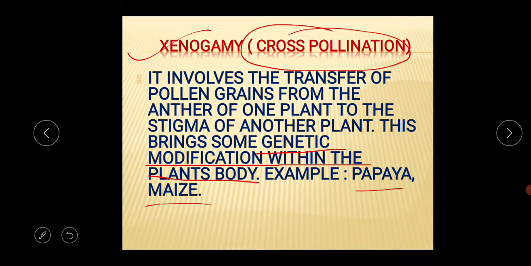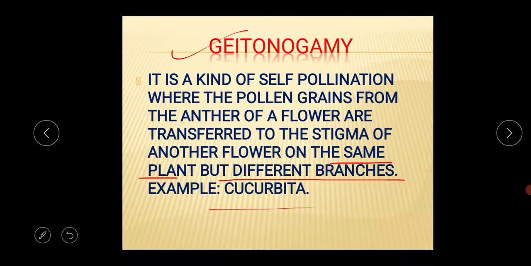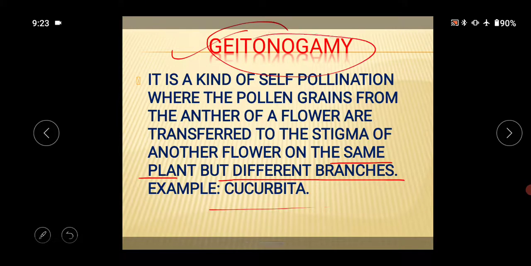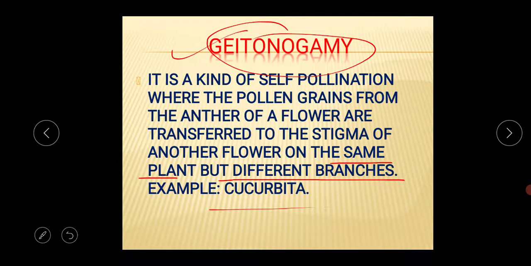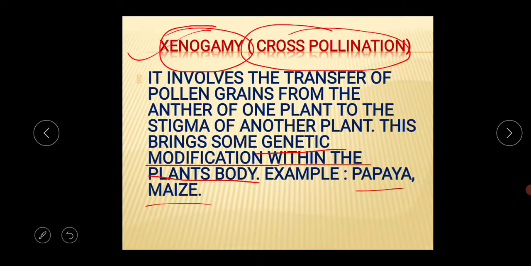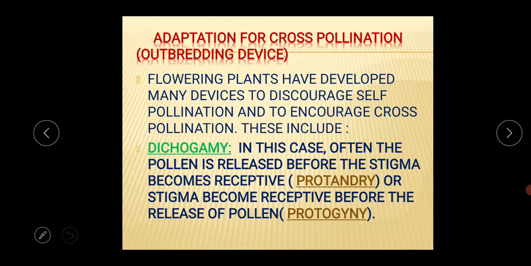And one thing, during your exam you have to mention this biological term, not cross pollination or self-pollination. You have to mention geitonogamy and autogamy. You have to mention all those terms: autogamy, geitonogamy, xenogamy, during the time of your exam, okay.